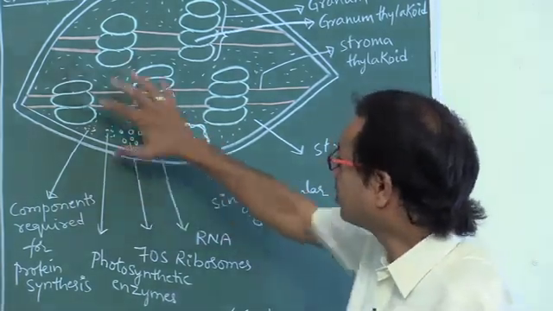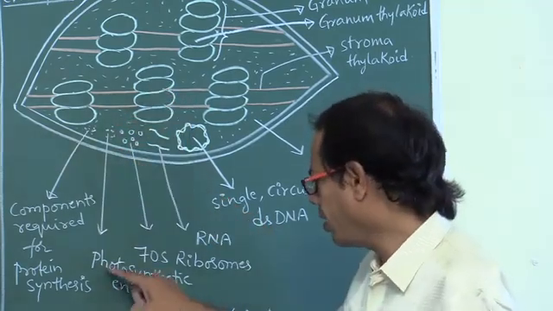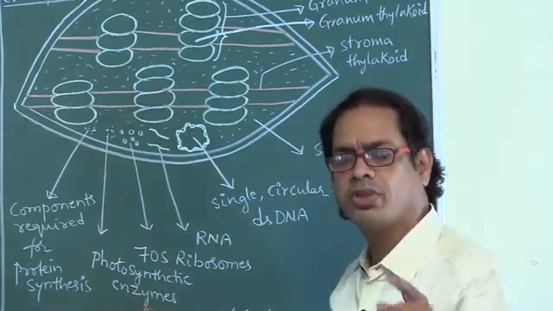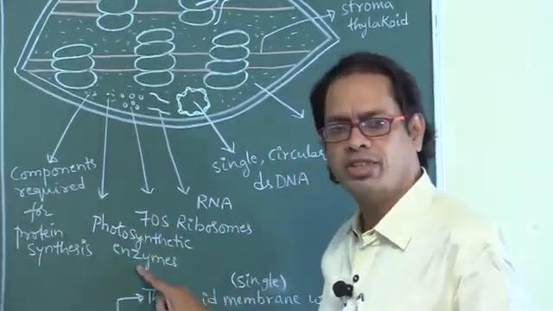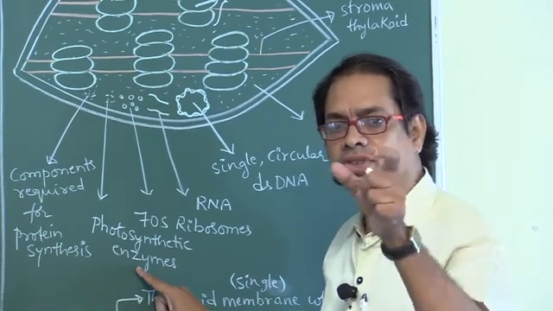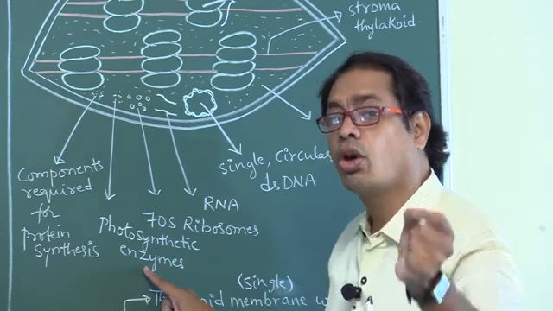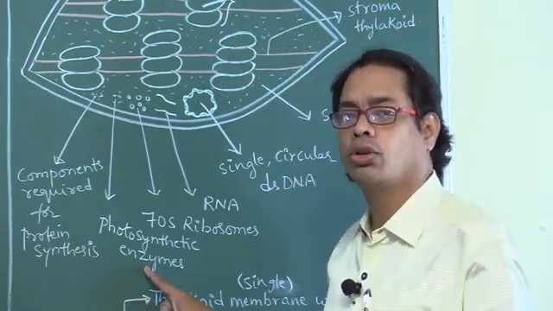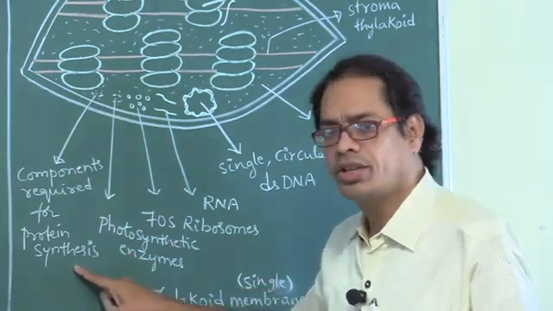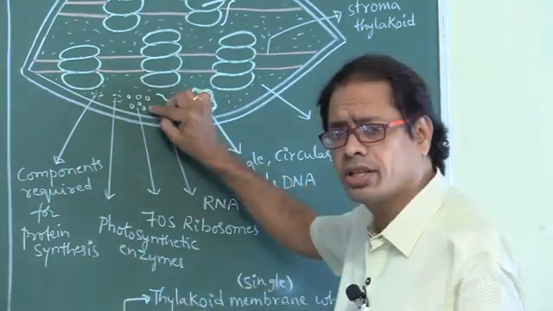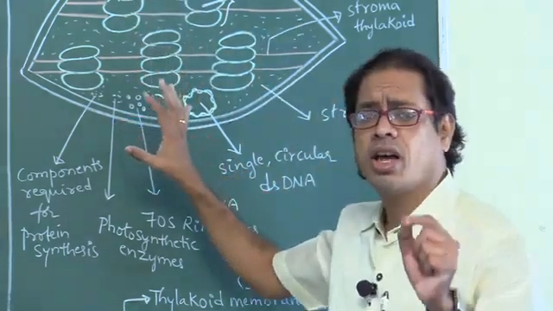This chloroplast is useful for photosynthesis. That's why they contain photosynthetic enzymes, or enzymes required for synthesis of starch. Remember, synthesis of starch. Storage of starch means amyloplast, leucoplast. These are the components required for protein synthesis. What is the main function of chloroplast? Synthesis of starch.